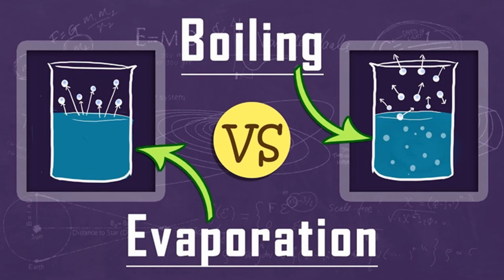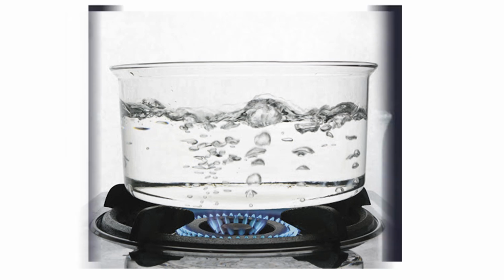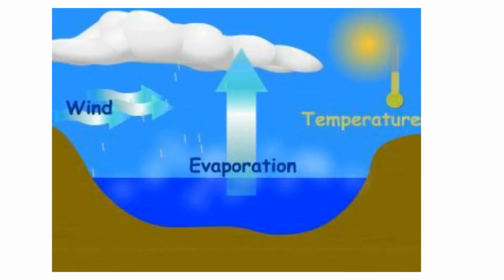Boiling versus evaporation. What is boiling? Boiling is a process in which a liquid changes into vapor or liquid changes into gaseous form at a constant temperature. For water, water will start boiling or water will start converting into vapor at 100 degrees Celsius. But what is evaporation? Evaporation does not take place at any fixed temperature. It takes place at any temperature, and the liquid will get converted into its vapor state from the surface. Water becomes vapor and escapes from the surface of the liquid. So there is a difference between boiling and evaporation.